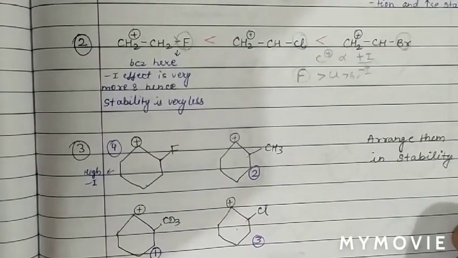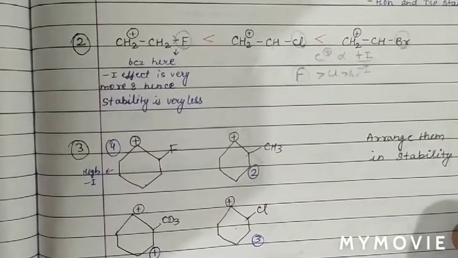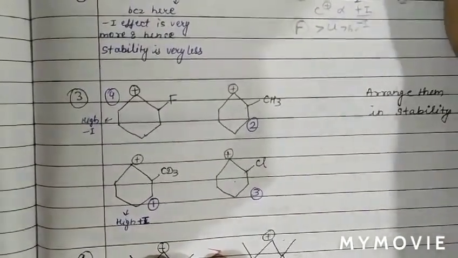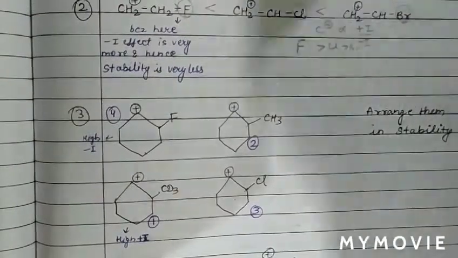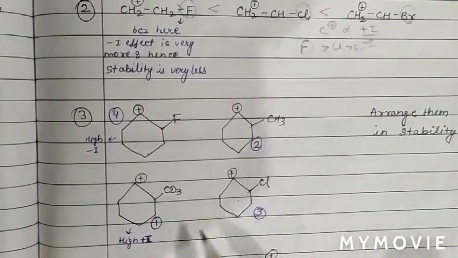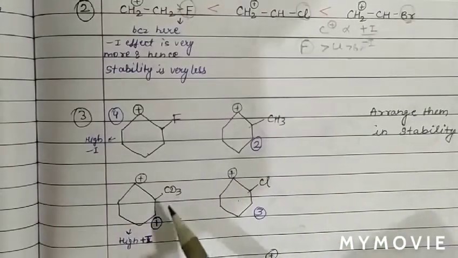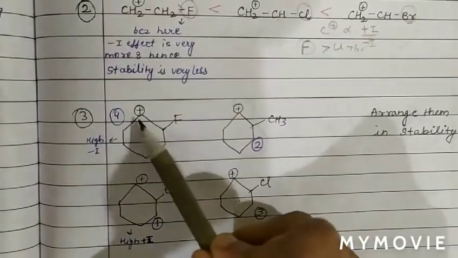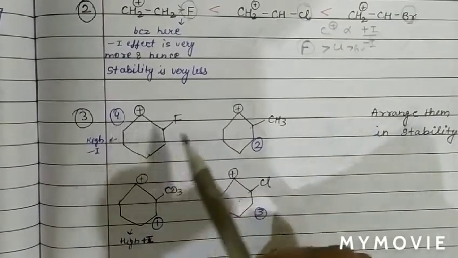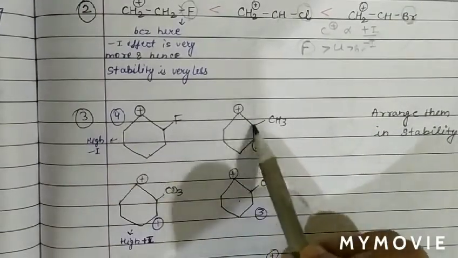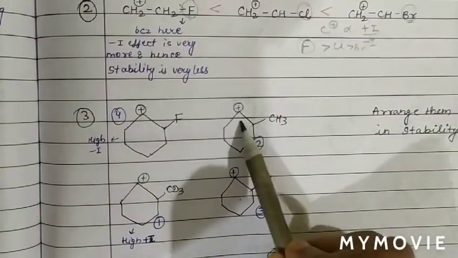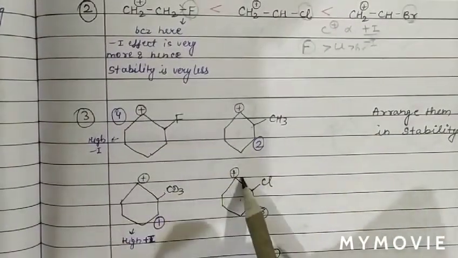Now we are going to discuss the next question. See the question. 4 intermediates are given, and we have to compare the stability of these 4 intermediates. As we can see, the positively charged carbon is attached to 2 carbons, so it is a 2 degree carbocation, this is also 2 degree, and this is also 2 degree.